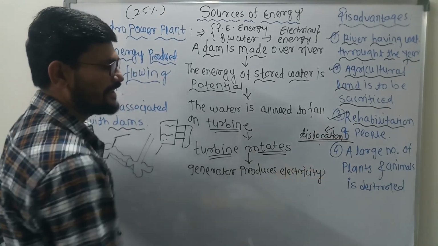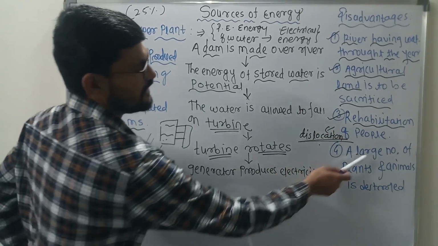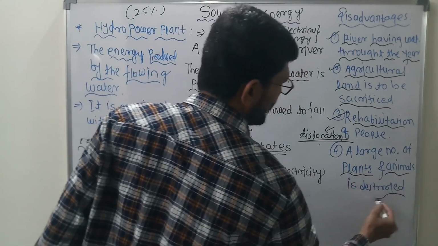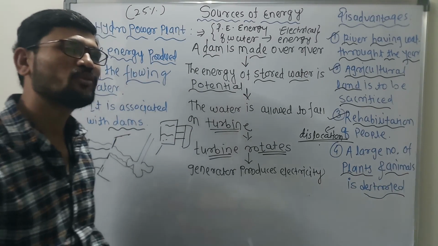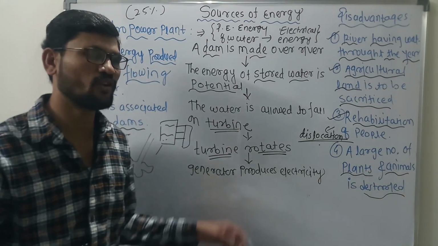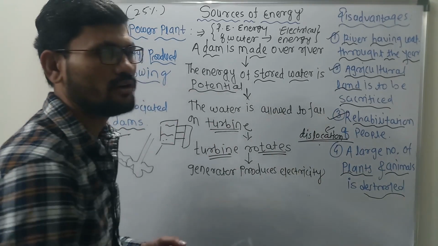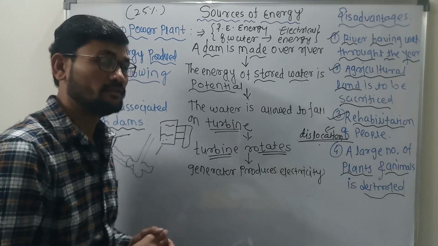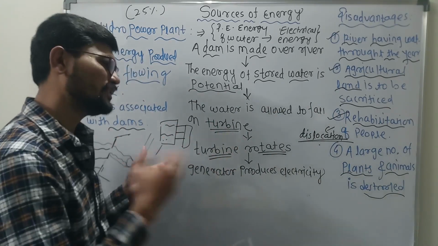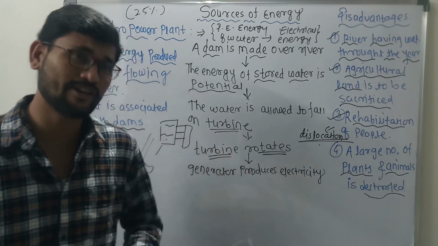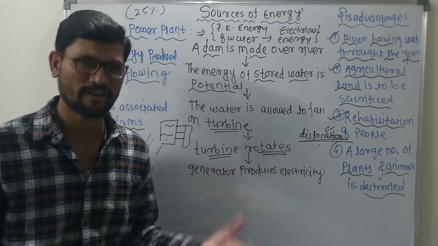And the next disadvantage is that a large number of plants and animals are destroyed. Because of this hydropower plant, a large amount of water gets stored, which has potential energy, and then we allow that water to fall on the turbine. During that process, whatever plants are in that area or whatever water animals are there, they get destroyed. Clear?